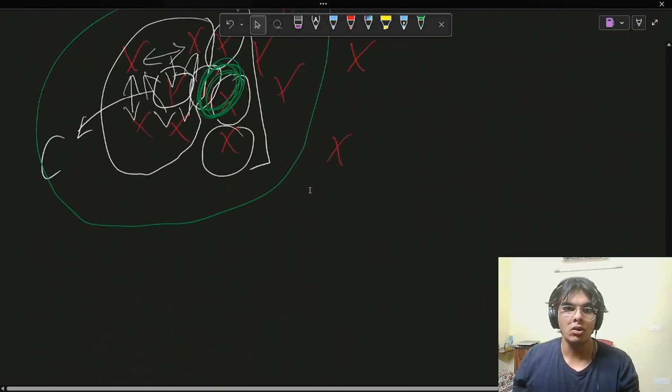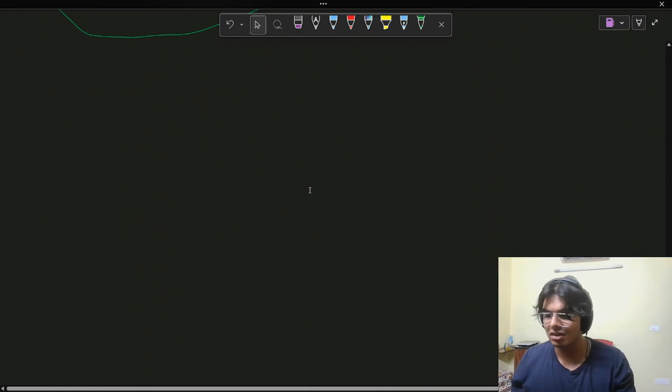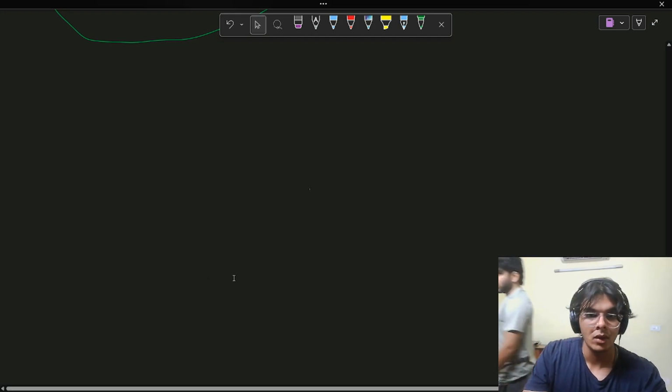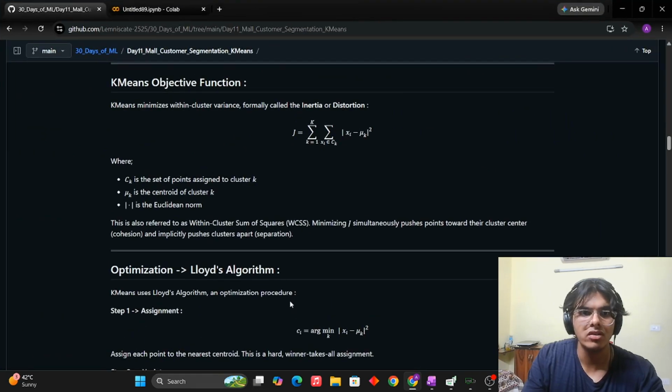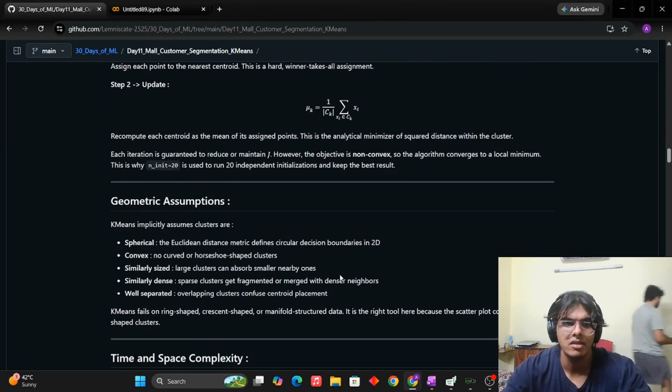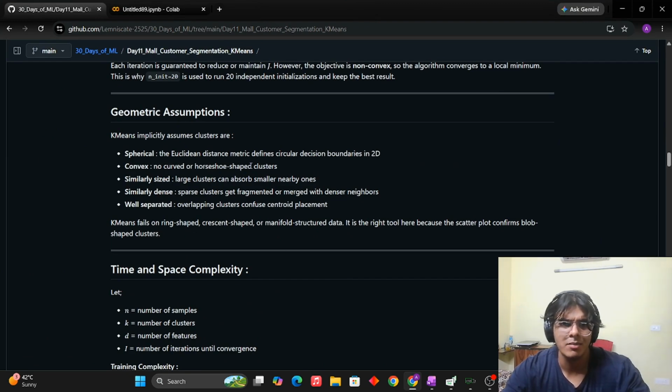Okay. So we have got the algorithm, the intuition, and whatever math is involved. It's pretty basic. Now comes a very important question. Let me quickly go back to the repo to show this to you. So this is the objective function that we are reducing. You can read it. This is the optimization. This is the geometric assumption.